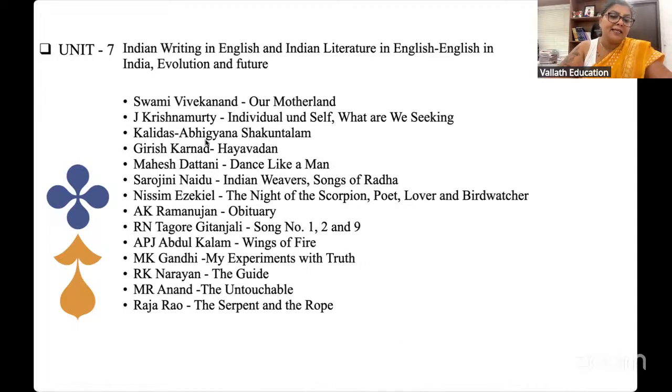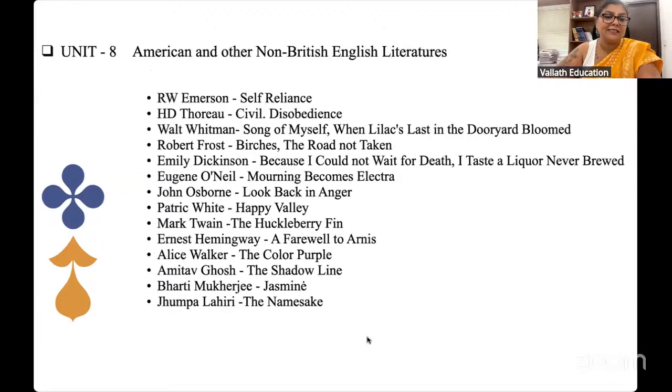And the Sanskrit literature part will also be covered in great detail. American literature, Ralph Waldo Emerson down to Jhumpa Lahiri. So here also we have Indian writers. These writers are all very important and classic writers. We can easily cover it.